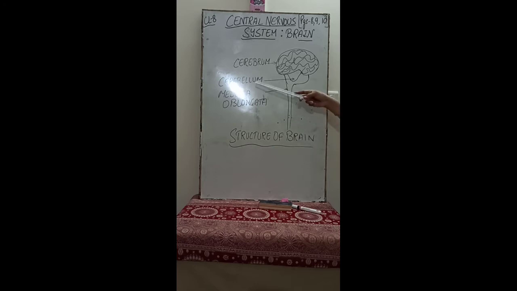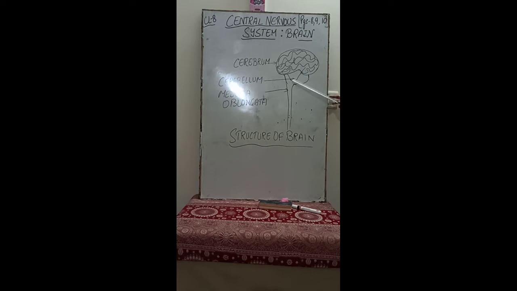Now the second part is the cerebellum. It is just below the cerebrum, and it is egg shaped. On the lower side you can see it is egg shaped. What is the shape of an egg? It is oval. The cerebellum is smaller than the cerebrum, and it is present at the base of the cerebrum.